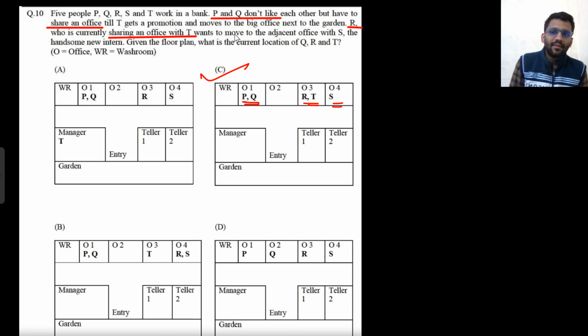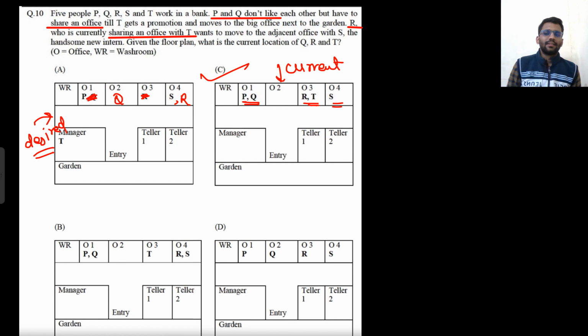What is their desired one? P and Q don't like each other but have to share an office till T gets a promotion. So Q would come here, and then R wants to go to S. R is currently sharing an office with T, so R and T are here, but R wants to go to S, the handsome new intern. Given the floor plan, what is the current location of QRT? This is the current location and this is the desired one.